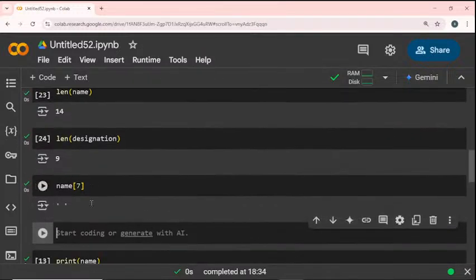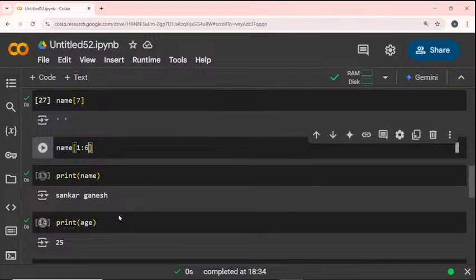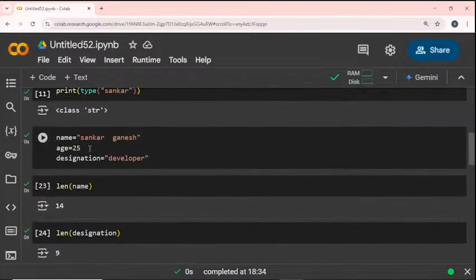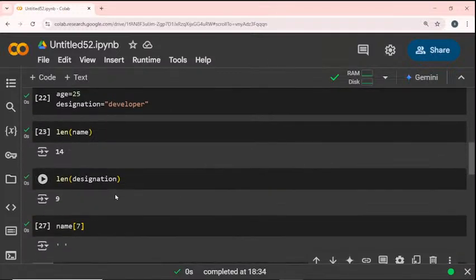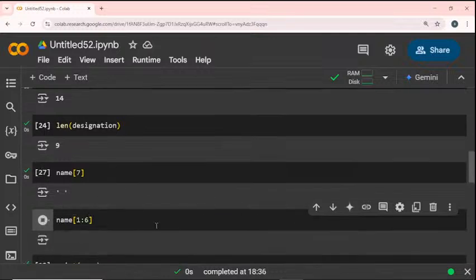Okay, so now I show the example for my name. I am mentioning 1:6. Okay, fine. So I will give it to my name as 1:6. If I run this, what is the output of my name? ANKAR. So still yes, and the other values will be executed, right?